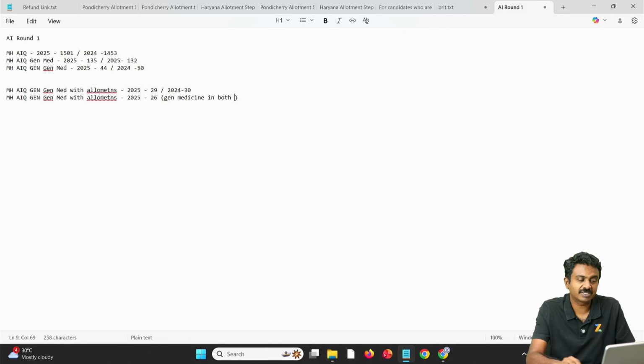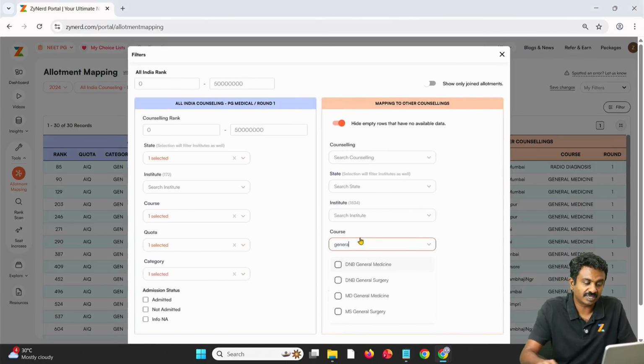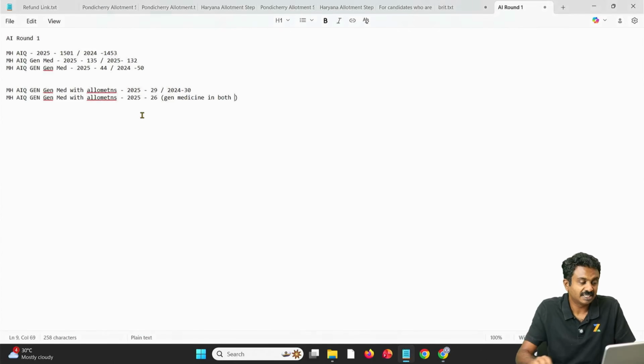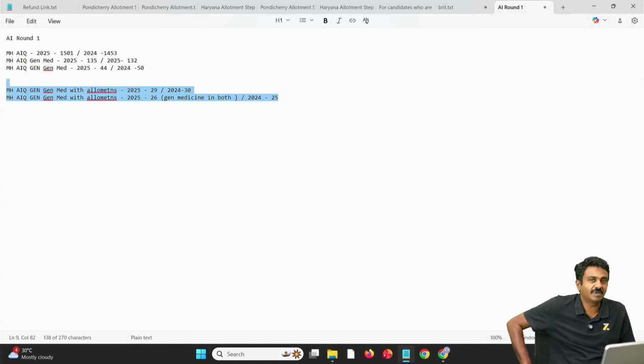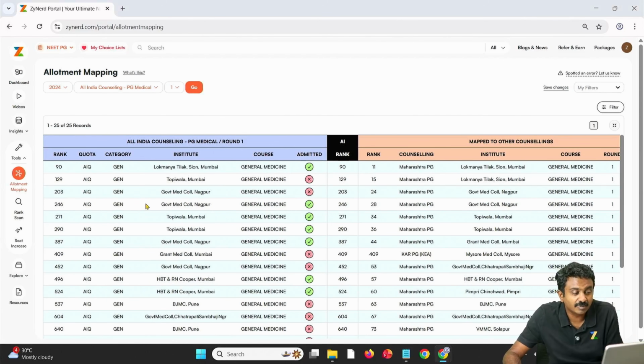Again, you want a comparison of how many of them have taken general medicine last year. That will give you a comparison. This is 25 over here. So not much of a difference. Last year also it was similar. The trends that can be expected because of the vacancies might also be similar, is something that you can derive. These are pure numbers. Earlier what we looked at is in terms of exactly each seat we were comparing. Now we are comparing total numbers to see how that might be different.